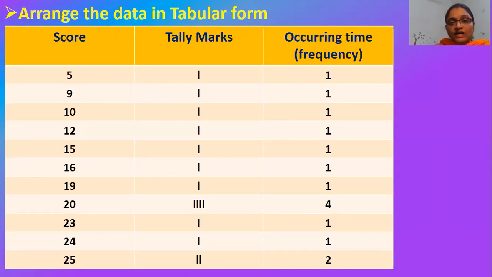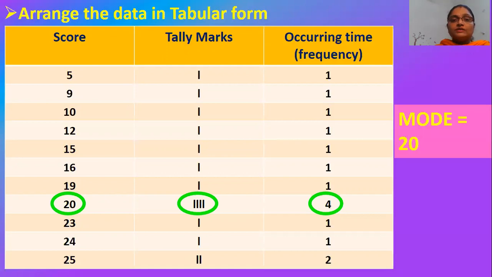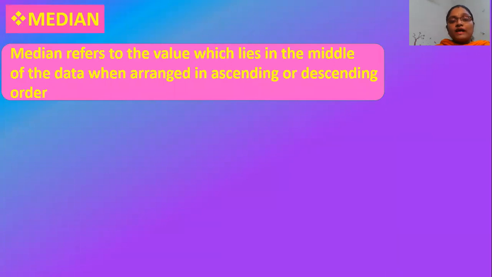Now from the tabulation, you can identify the mode of the given data. Here it is 20. That is, the score 20 is occurring 4 times, or it is the most frequently occurring score. So the mode of the given data is 20. Now moving on to the next representative value, that is the median. It refers to the value which lies in the middle of the data when arranged in ascending or descending order.